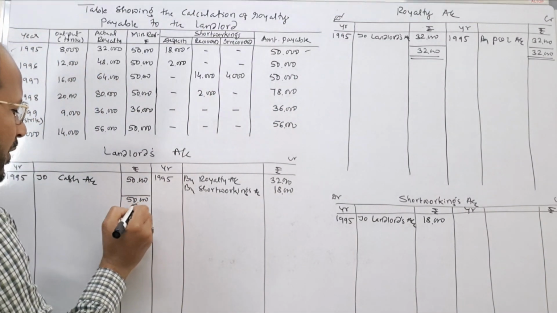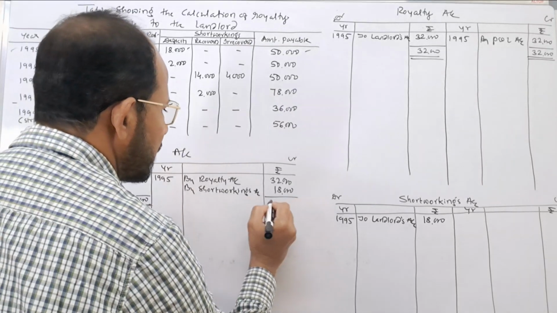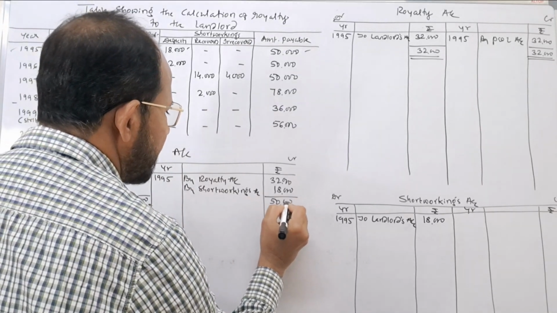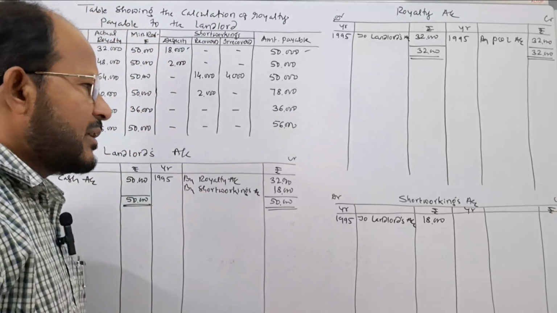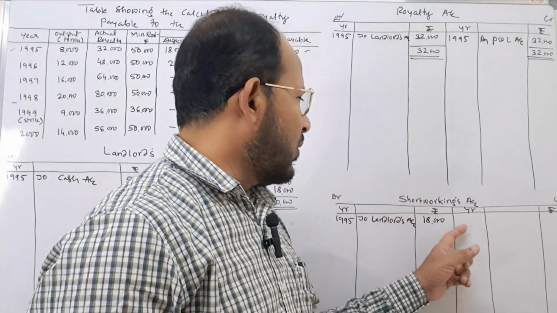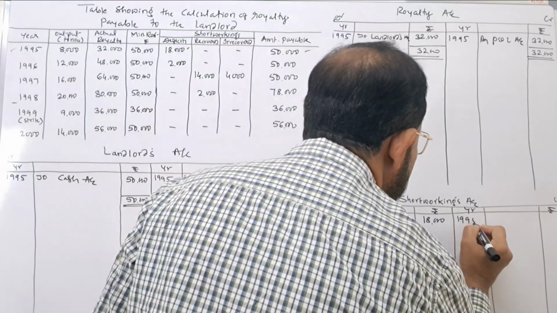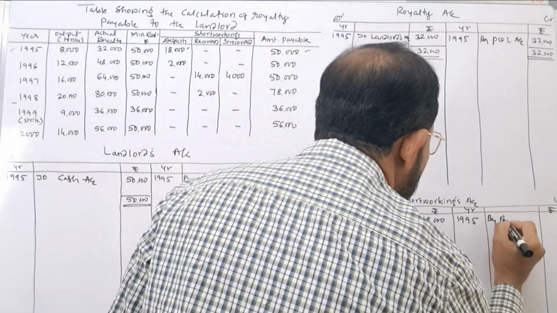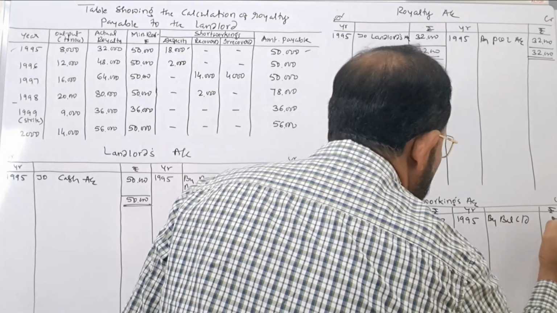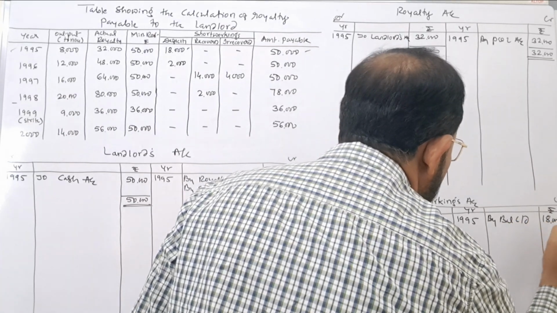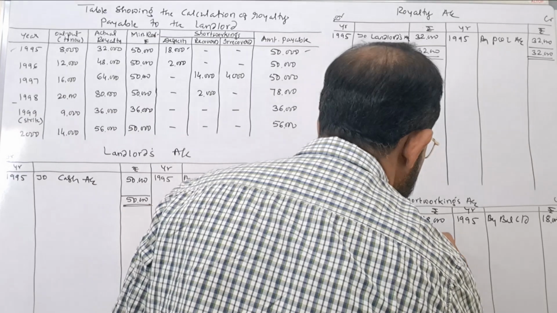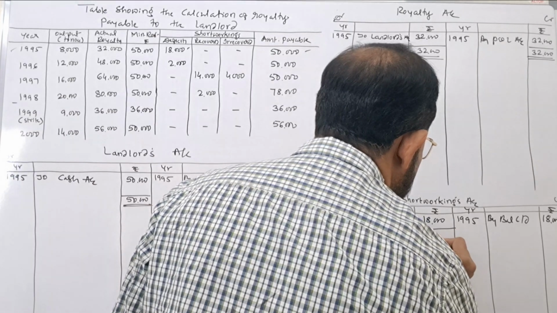is also to be closed, rupees 50,000. Now, as I told you, short workings account is to be closed by writing the balance, by balance carried on. Why? Because this amount of short working can be recovered in the next years.